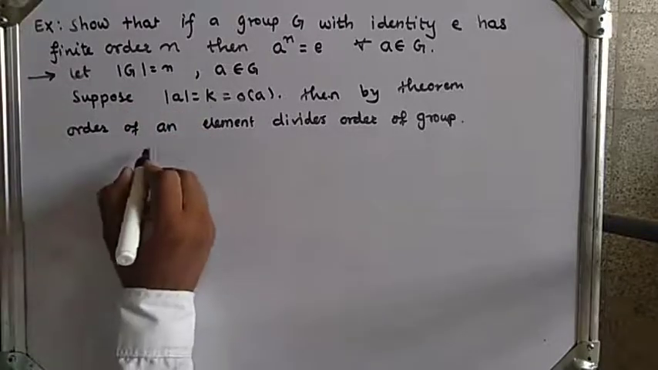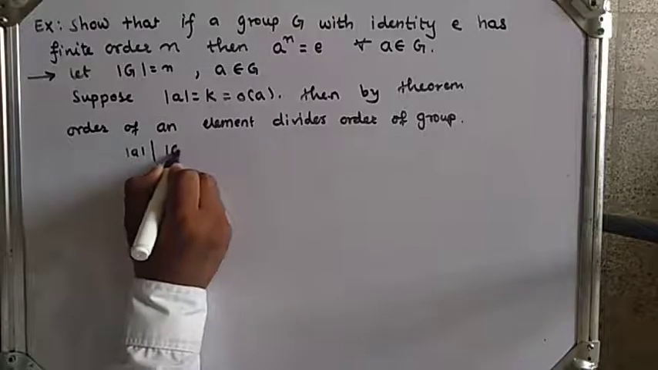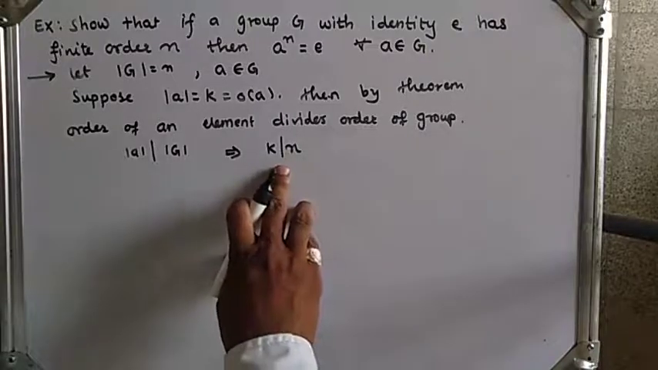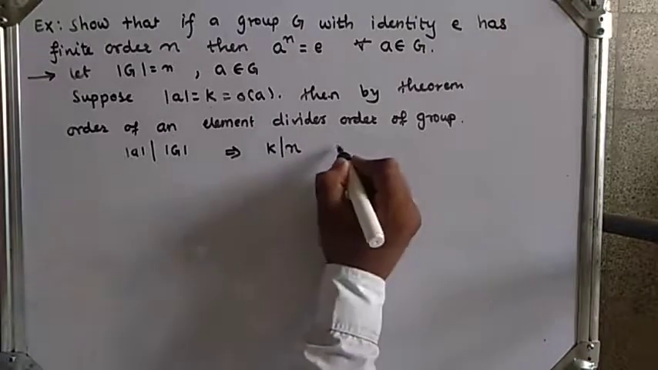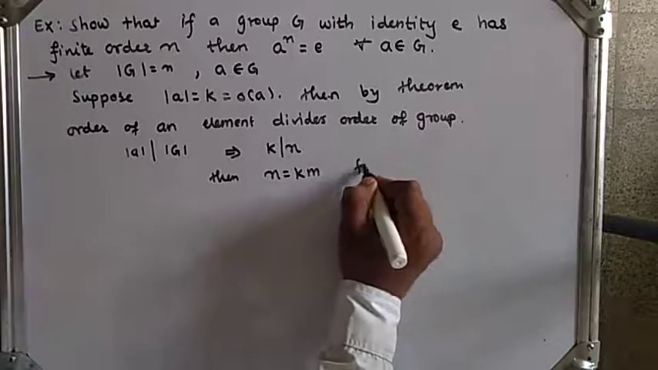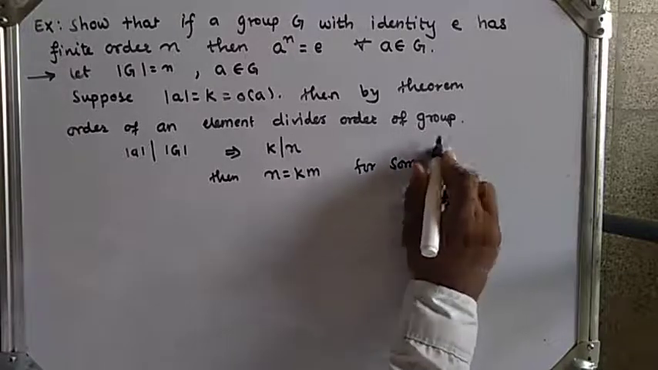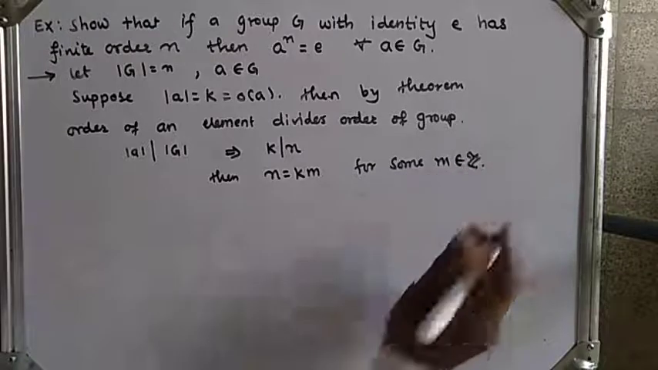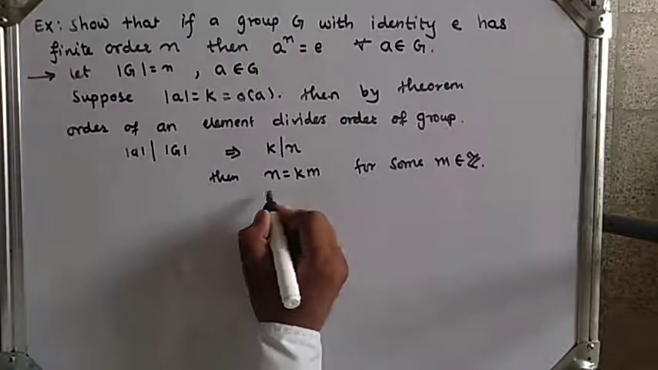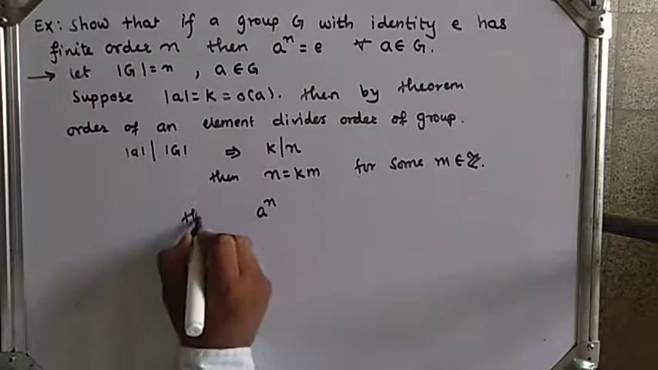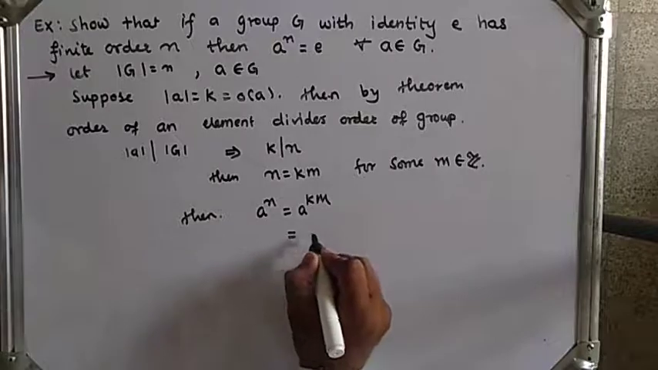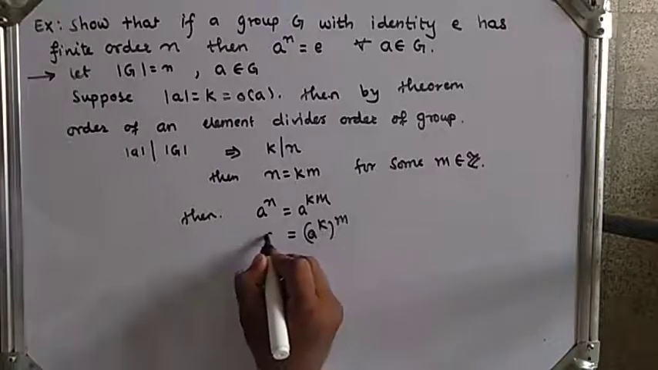Then what will we get? So order of a divides order of G. So order of a is k, so k divides n. Then by using the definition of divisibility, there exists an integer m such that n is equal to k into m, for some m belongs to the set of integers. So here n is equal to km. So a raised to n is equal to a raised to km, so we will get a raised to k, raised to m.